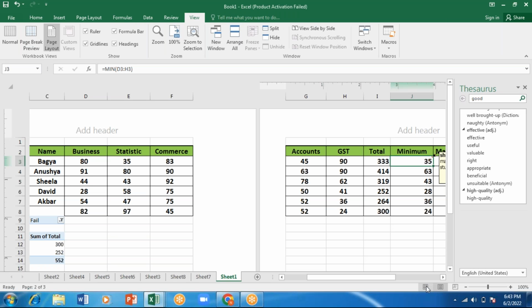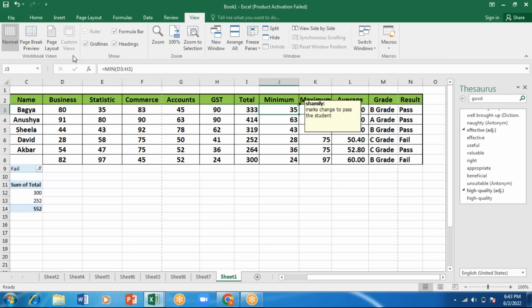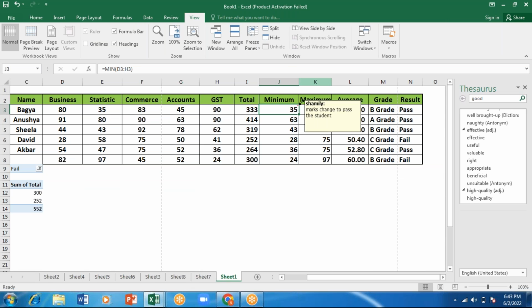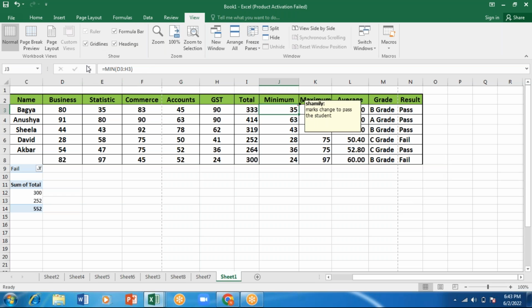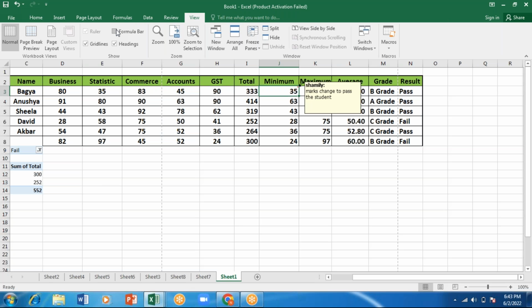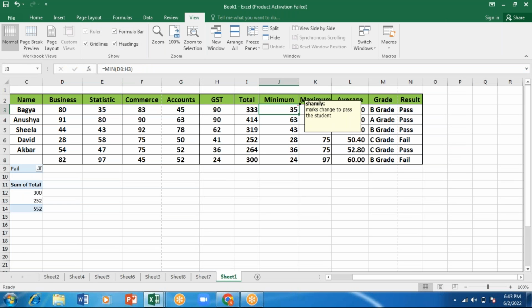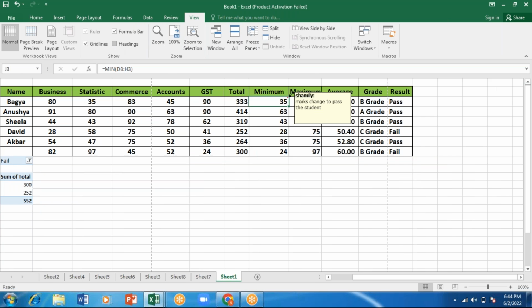When I come to this Normal view mode, I have an option here as Gridlines. This checkbox you are having, right? If I don't want to see the cell lines, I'll remove it. Gridlines will be shown like this if I want them, and I'll keep this. And I have here the Formula Bar. If I don't want the formula bar, I'll remove this tick mark, and the formula bar will go away. I'll give it again. And Headings means these numbers 1, 2, 3, the row numbers and column letters. If I don't want that, I can remove this.